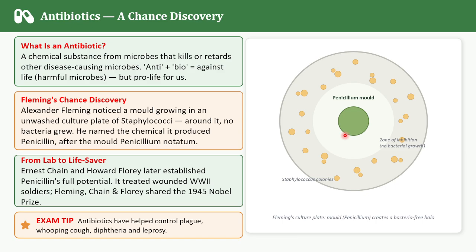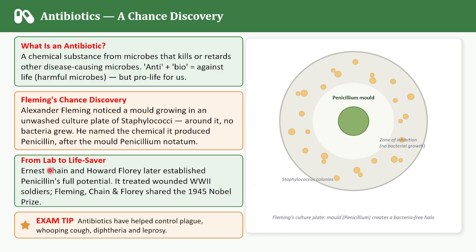He named the substance penicillin, after the mold Penicillium notatum. Look carefully here. This is the place where the bacteria are not growing, right? This clear area is called the zone of inhibition. But after Fleming's discovery, it was not the end of the story, children.